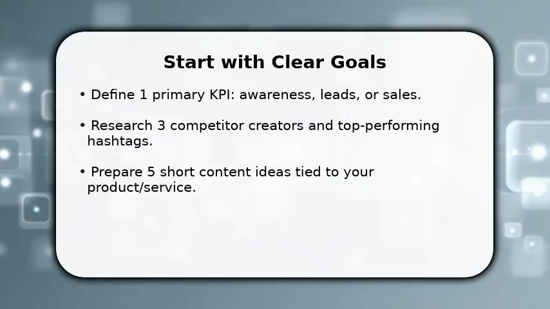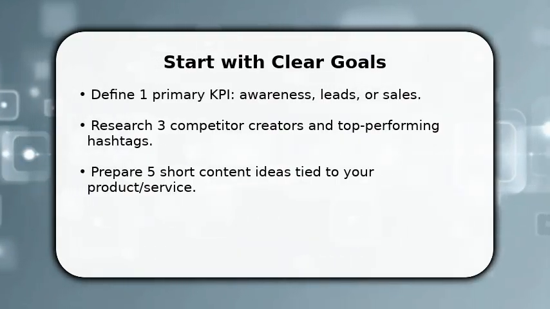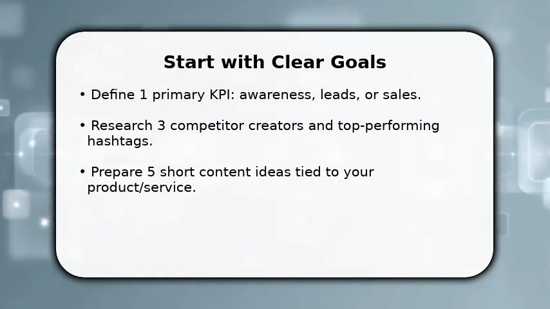You begin by setting one primary KPI so every decision aligns to a measurable outcome. Once set, map 3 competitor creators and top hashtags to learn what works in your niche.